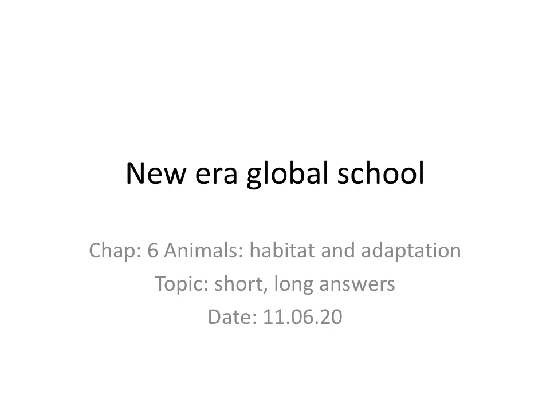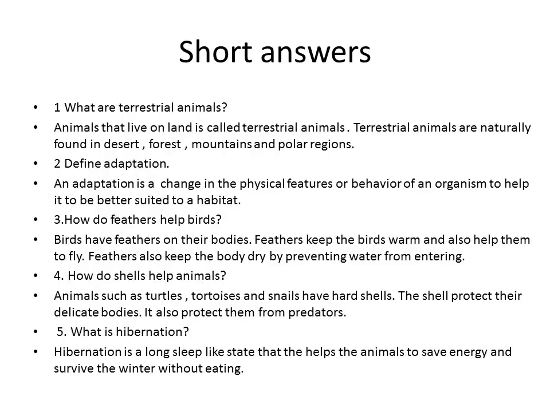So, yesterday we completed our chapter 6 Animals, Habitat and Adaptation, and we discussed the objective types, and today we will discuss short and long answers. So, first one, what are terrestrial animals?